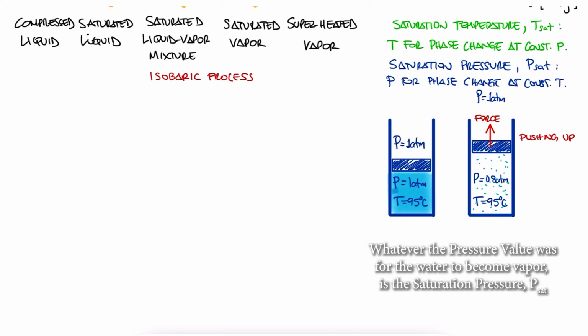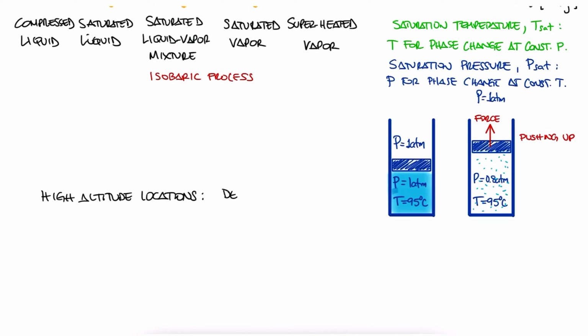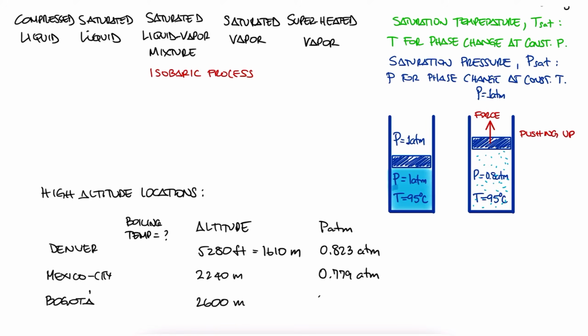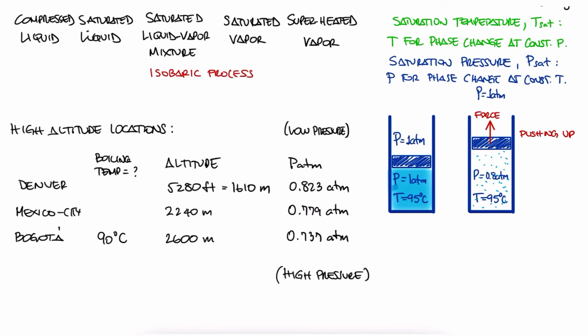This is exactly what happens when you're in a high altitude location. You're up in the mountains, let's say Denver, Mexico City, Bogota, and you're trying to boil water. Would you have to bring up the temperature to 100 degrees Celsius for it to boil? No. In these cities, and depending on the altitude, and therefore the atmospheric pressure there, the boiling temperature can be way lower, like for example 90 degrees Celsius in Bogota, Colombia. And the same is true for high pressure. A pressure cooker is nothing more than a pot that can have a pressure higher than that of the outside atmospheric pressure.